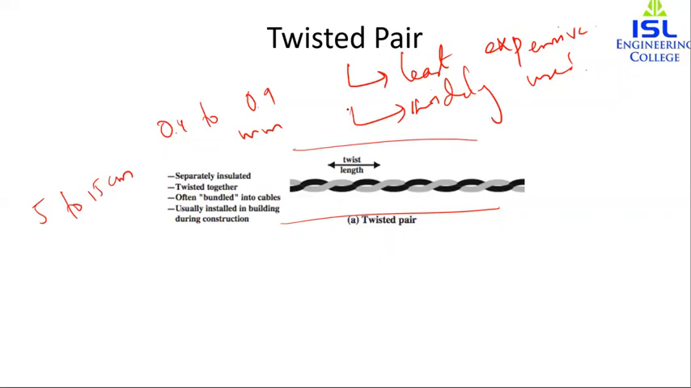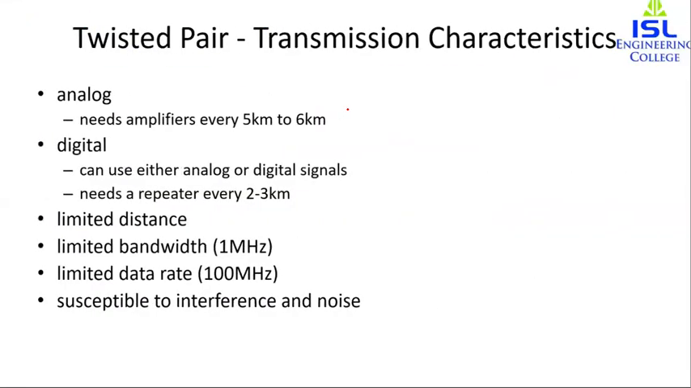Now after that, what are the characteristics of twisted pair? So twisted pair may be used to transmit both analog and digital transmissions. For analog, amplifiers are required about every 5 to 6 kilometers. Now, what do you mean by an amplifier? An amplifier basically increases the power of the signal. That is, at some distance the signal will decrease, right? So if you put an amplifier, the signal will again be back to the normal level.